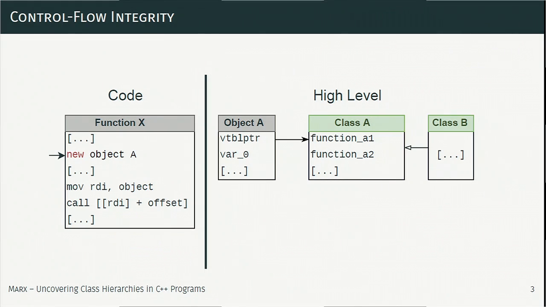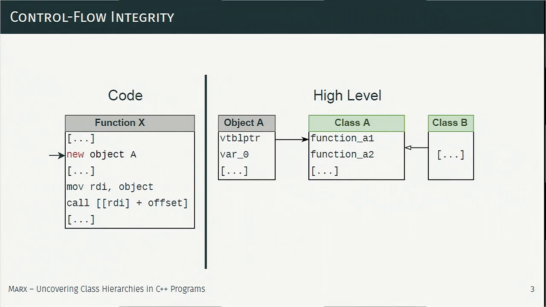We have the object with a vtable pointer, which points to a table of functions. These function lists basically describe the functions that may be dispatched at an indirect function call for objects of this type.